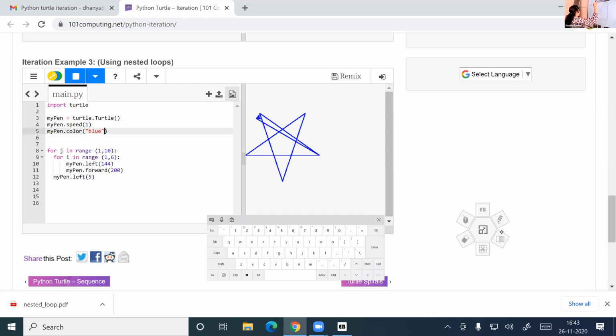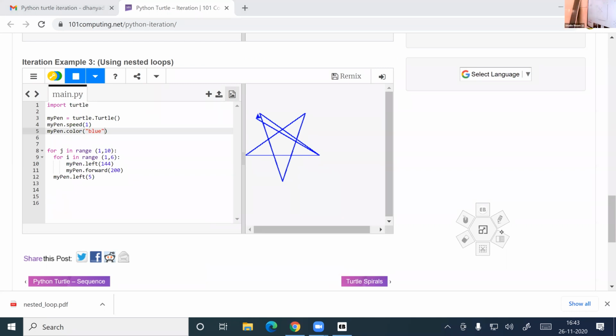In that way, how many stars will be drawn? How many stars will be drawn? 10 stars because we have written, sorry, 9 stars. Hope it is clear to you, the loop working. Yes, ma'am.